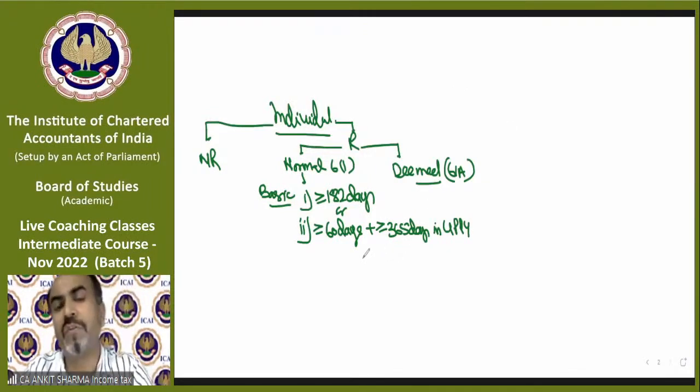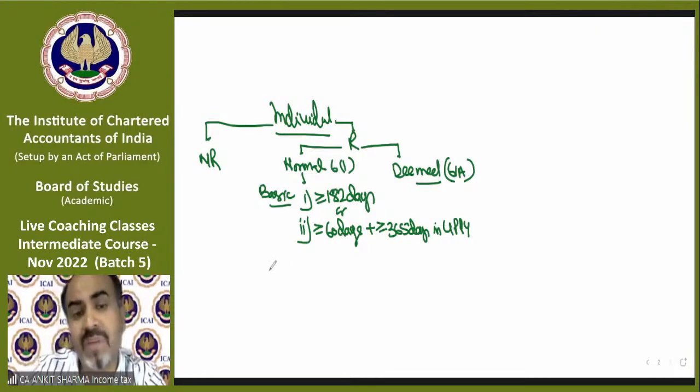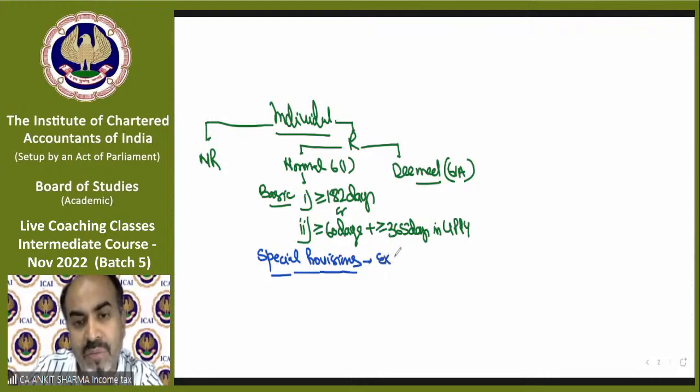So if you fulfill any one of them, then you will be called a resident in India. But now there are some special provisions coming in force, or we can say exceptions of condition 2, this condition.